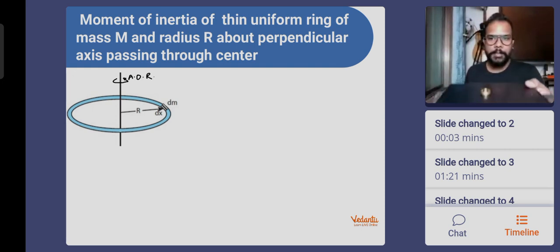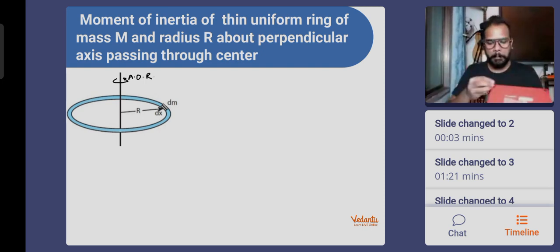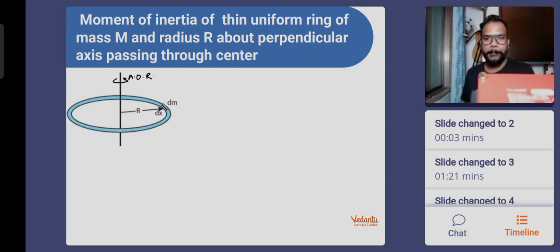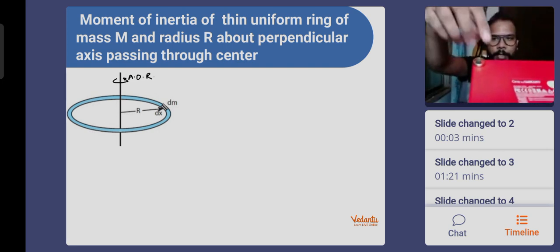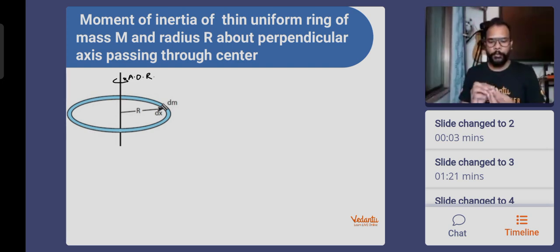You see this? This is the ring. Can't make it vertical. It will be very difficult for me to show it. This is our ring. It's going to rotate like this. Only focus on the golden part. So this is how it is going to rotate. Okay. So this is how it's going to rotate.